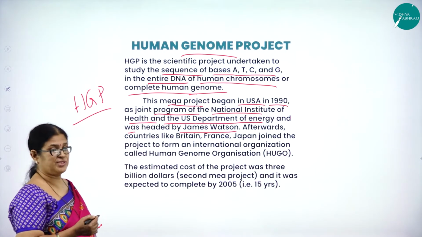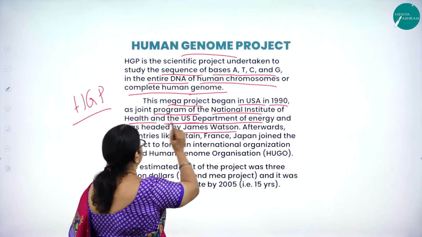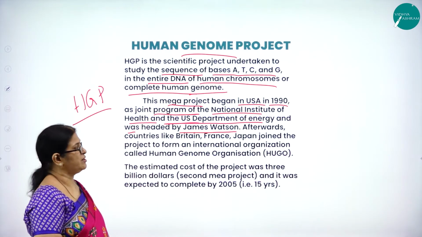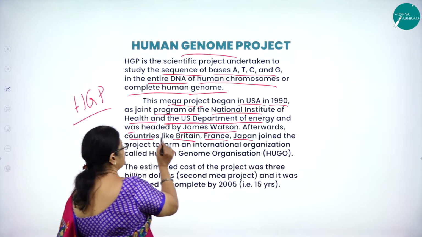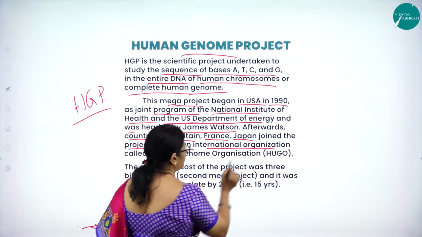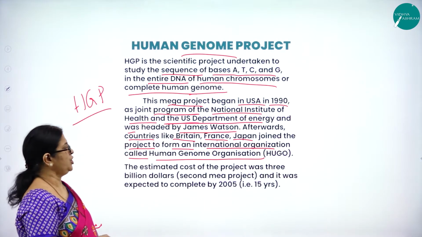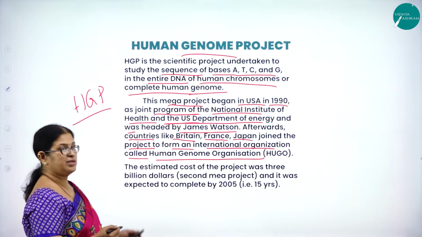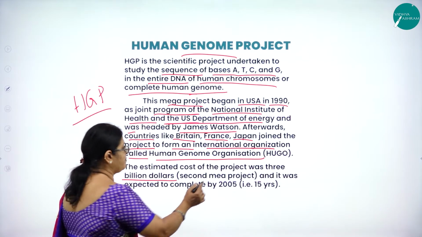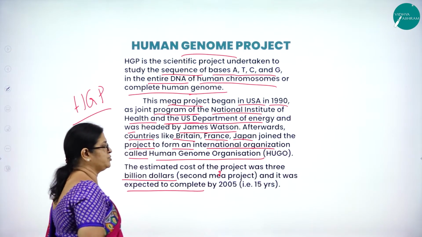So this mega project began in USA in 1990 as a joint program of the National Institute of Health and the US Department of Energy, headed by James Watson. Afterwards, countries like Britain, France, and Japan joined the project to form an international organization called the Human Genome Organization. It is called HUGO, Human Genome Organization. The estimated cost of the project was $3 billion. We can call it a second mega project, and it was expected to complete by 2005,